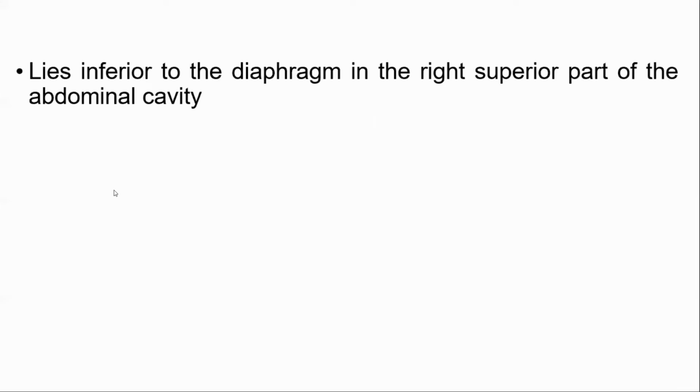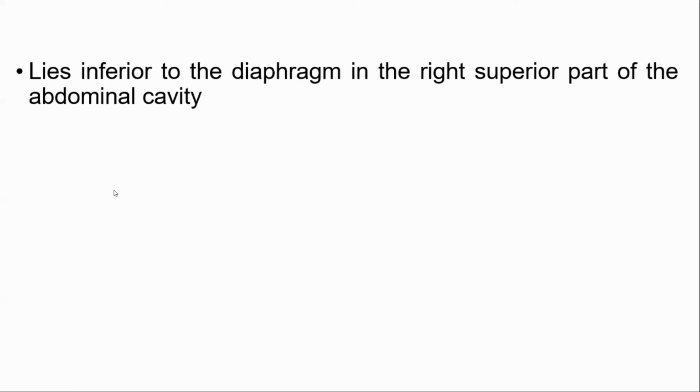Location of the liver. First, location. It lies inferior to the diaphragm in the right superior part of abdominal cavity. Mainly in the right superior part of the abdomen. Few parts of the liver also lie in the left, but mainly it lies in the right superior part of abdominal cavity, just inferior to the diaphragm.